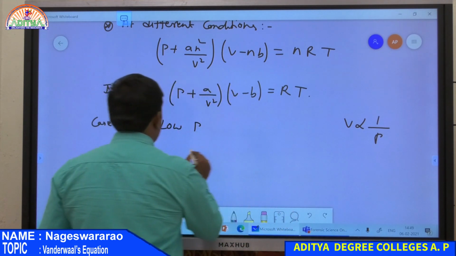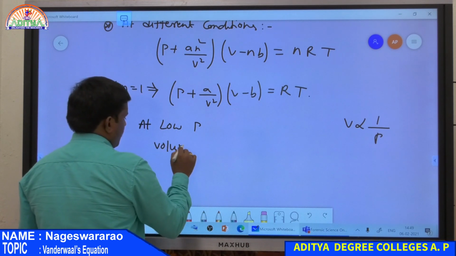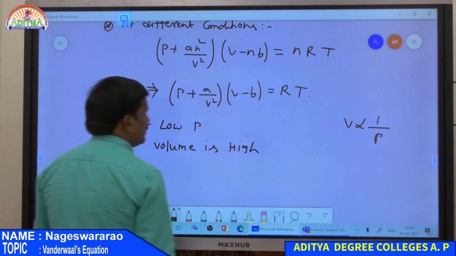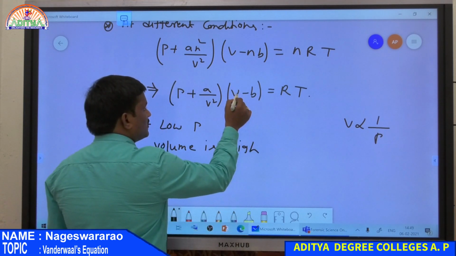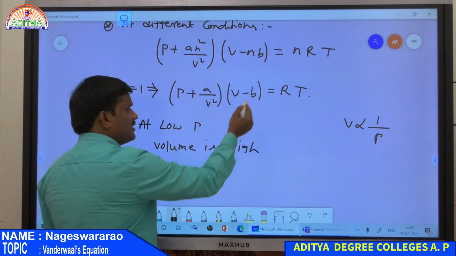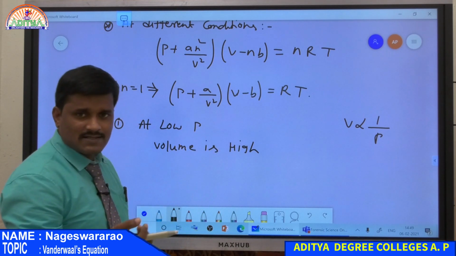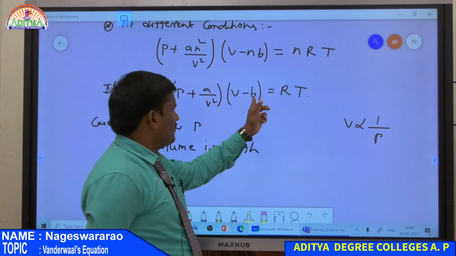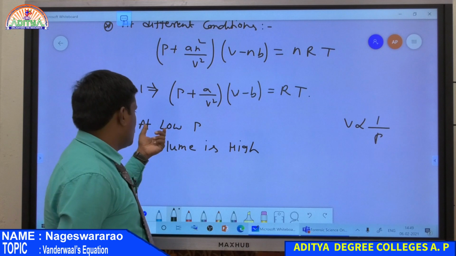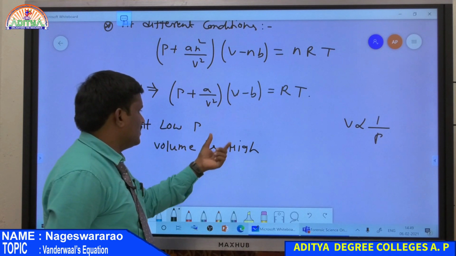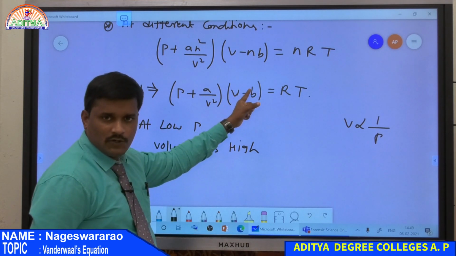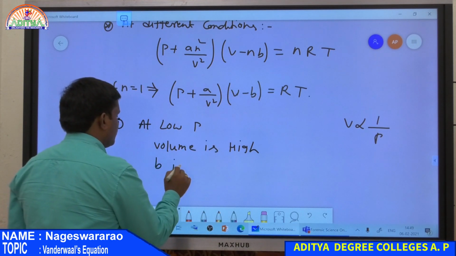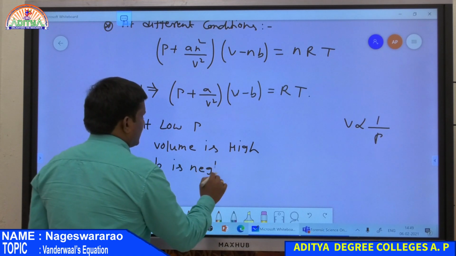So if V is more, then b is neglected, because b is nothing but the volume occupied by the gas and V is the total volume of the container. So b is always a small value. At low pressure, V is very high compared to b, then the excluded volume b is neglected.